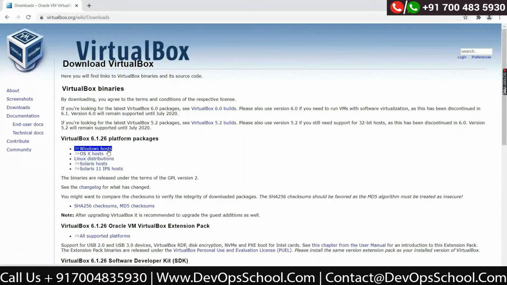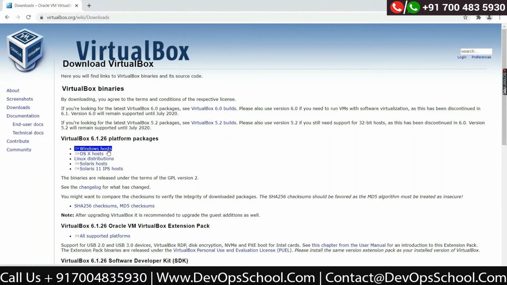The important thing is that you need to make sure that VT-x virtualization is enabled from your laptop or desktop's BIOS. You need to check it. How can we check it? Just try to install it. If it is enabled, your VirtualBox will be installed. If not, it will tell you to enable virtualization from BIOS.